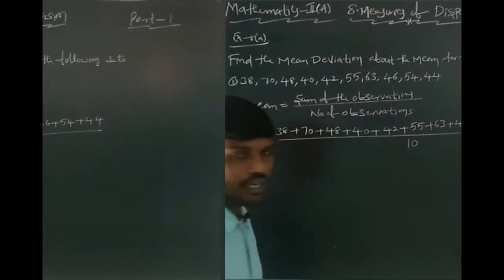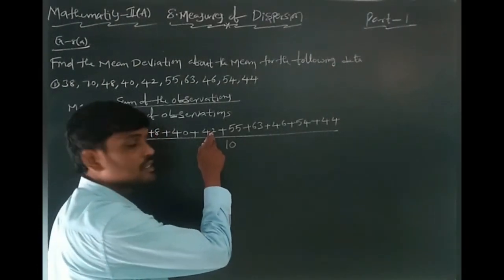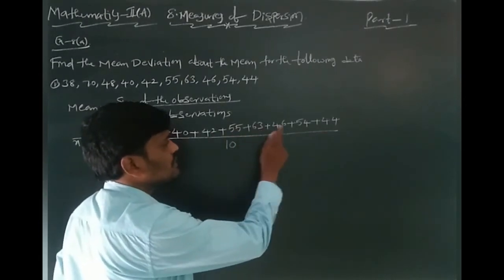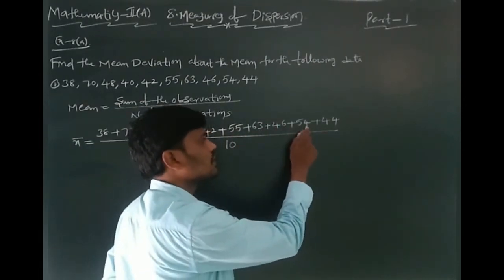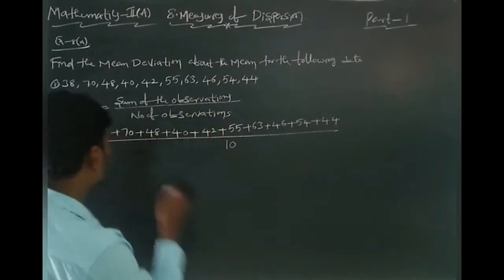Total 10 observations. Adding up: 8 plus 8 is 16, 16 plus 2 is 18, 18 plus 5 is 23, 23 plus 3 is 26, 26 plus 6 is 32, 32 plus 4 is 36, 36 plus 4 is 40.